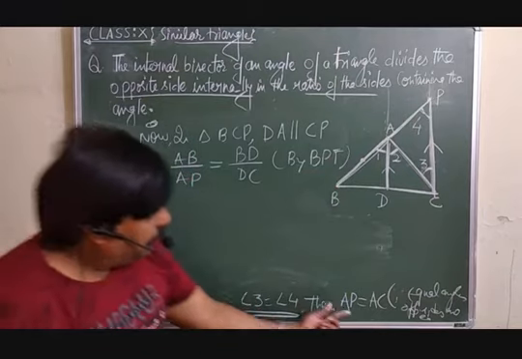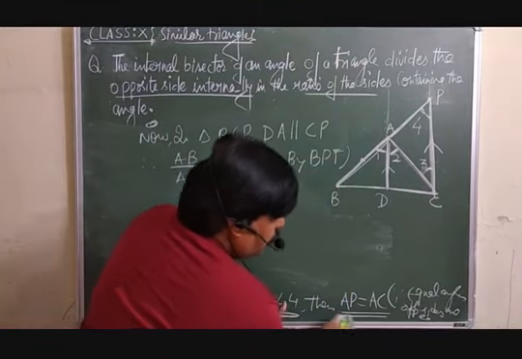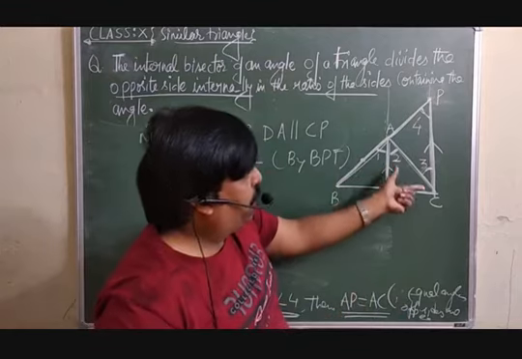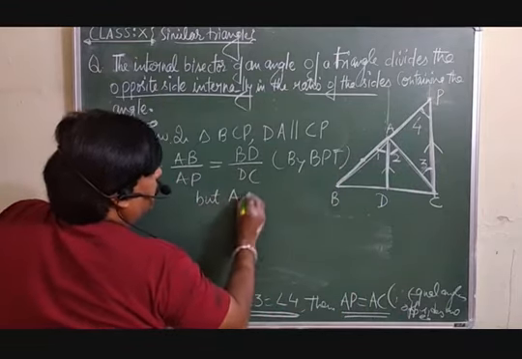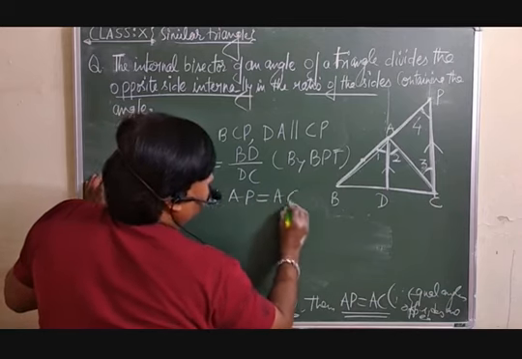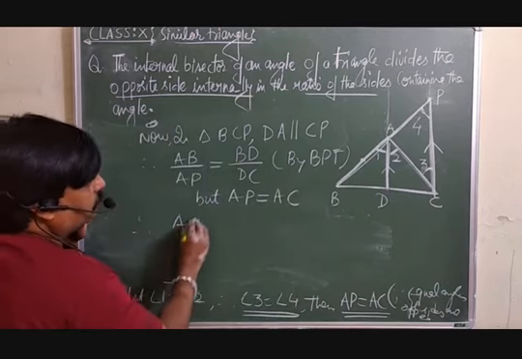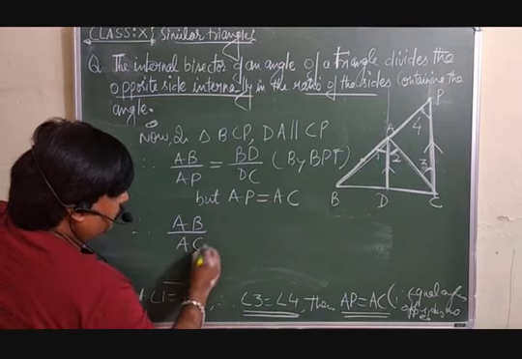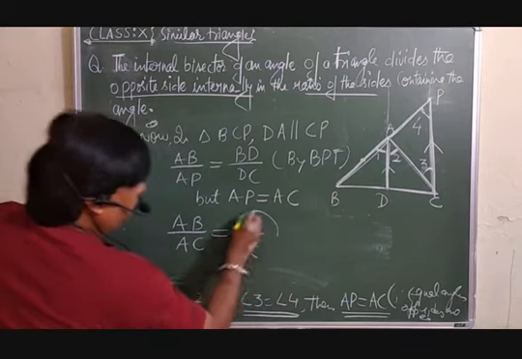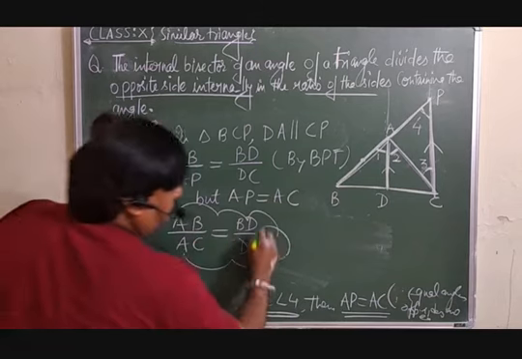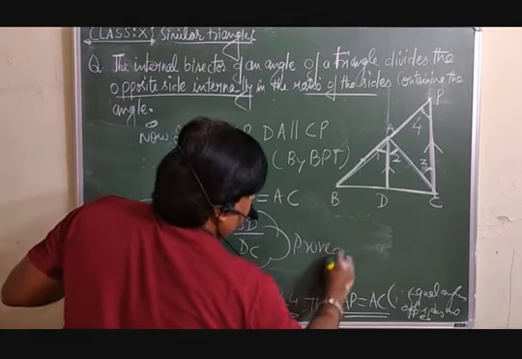But look here, AP is equal to AC, which is already proved. So in place of AP you can write AC. Therefore you can say AB over AC is equal to BD over DC, which we wanted to prove. So have a look.